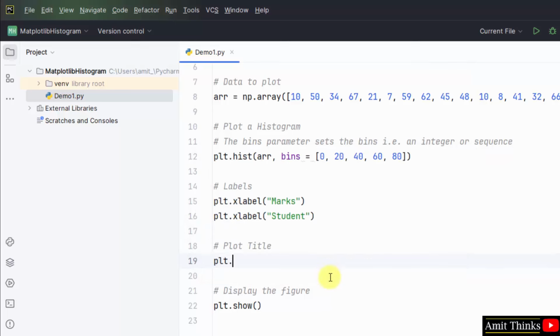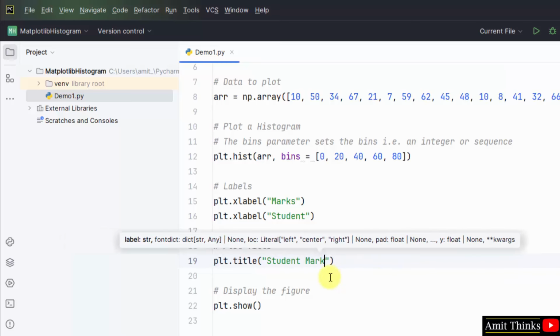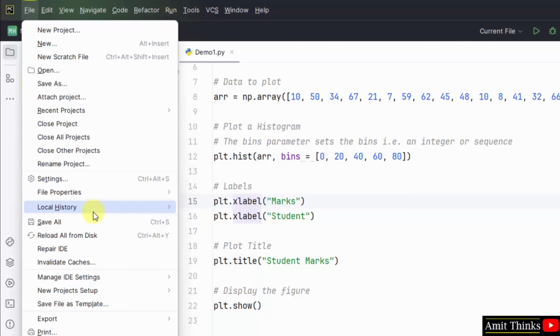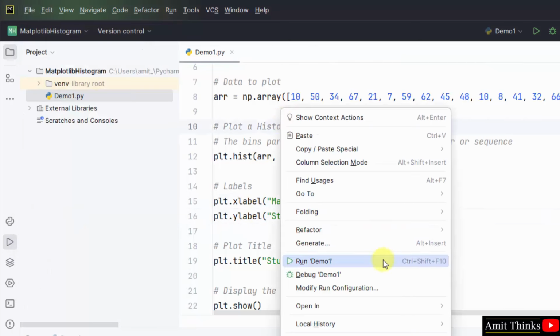Plot title, plt.title. Here is the plot title. Okay, we have set the plot title also, the label also, and now we will file, save all. Okay, this is fine. X label marks and Y label student. File, save all. Right click, run.